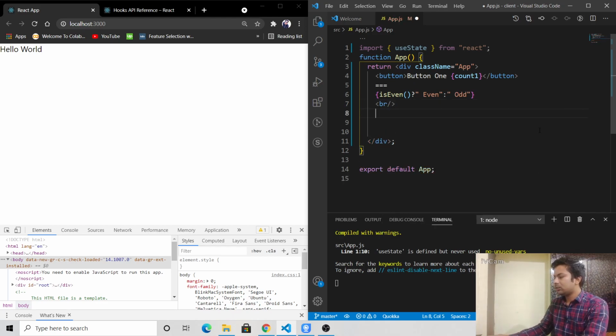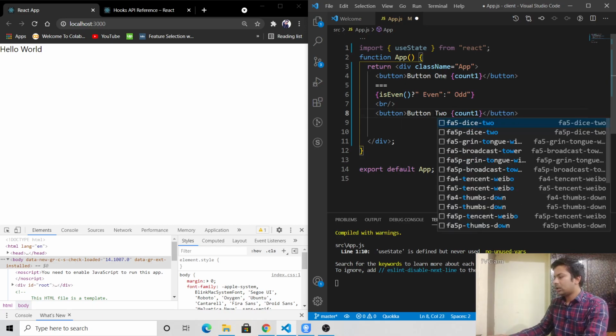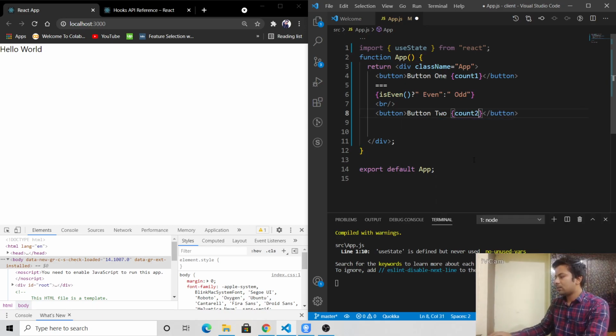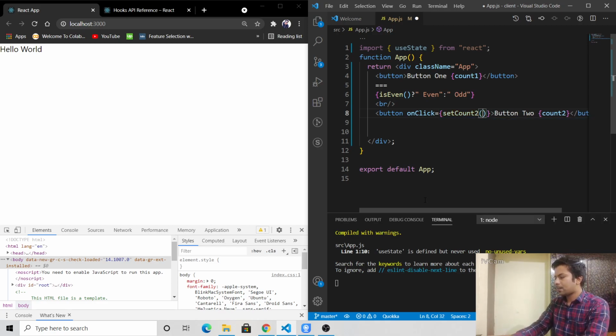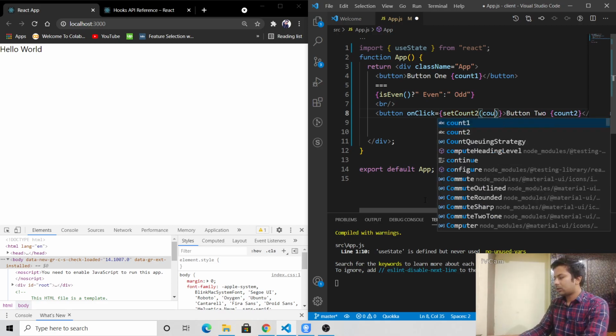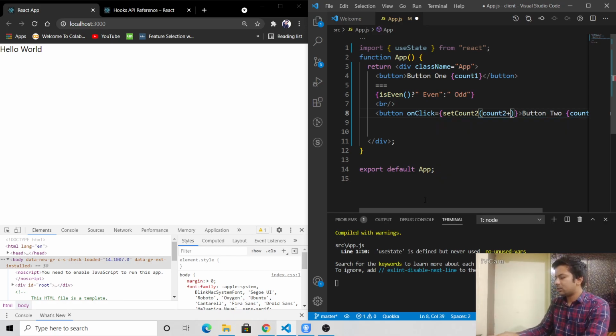Now I'll do button 2 with the same thing, button 2, and here I'll make it count 2, and here I'll say onClick. I'll call the function, and I'll set setCount2 plus 1. I'm just increasing the value by 1.